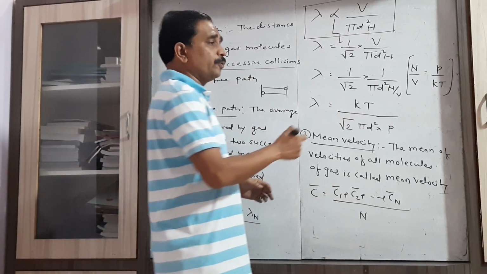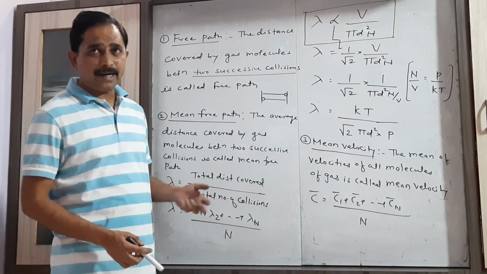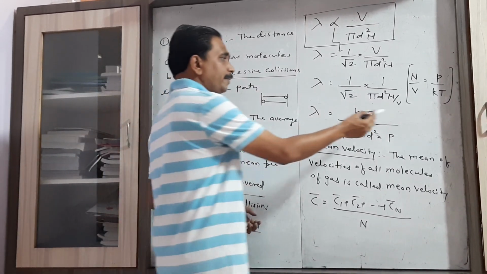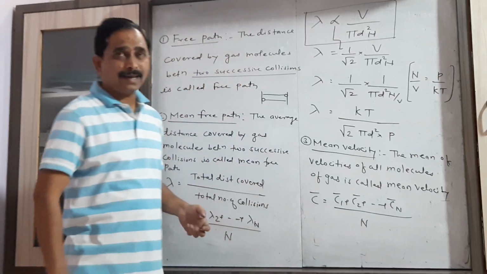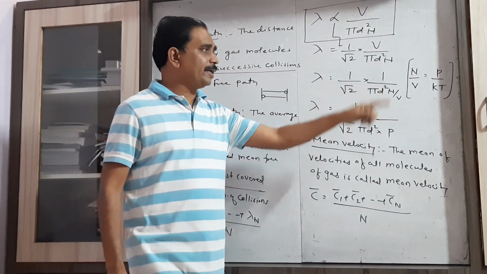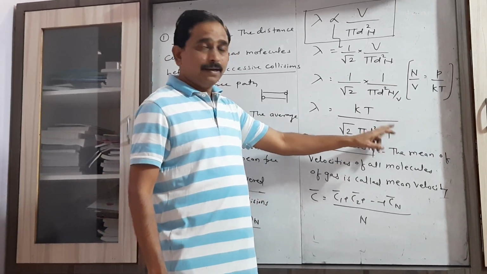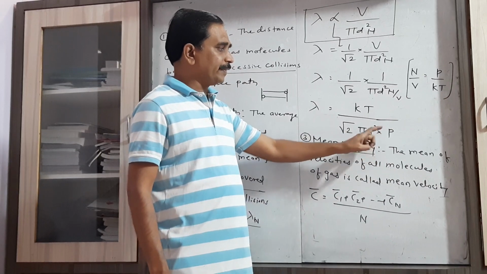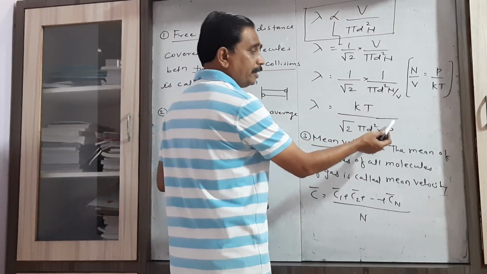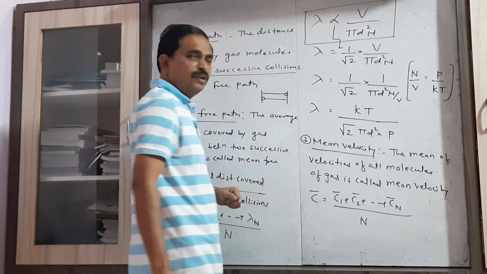Now we put in the value n by V equal to P upon kT. We will prove this later on the basis of the pressure exerted by gas molecules. So if we put n by V equal to P upon kT, then the quantity kT, being the denominator of a denominator, moves to the numerator.